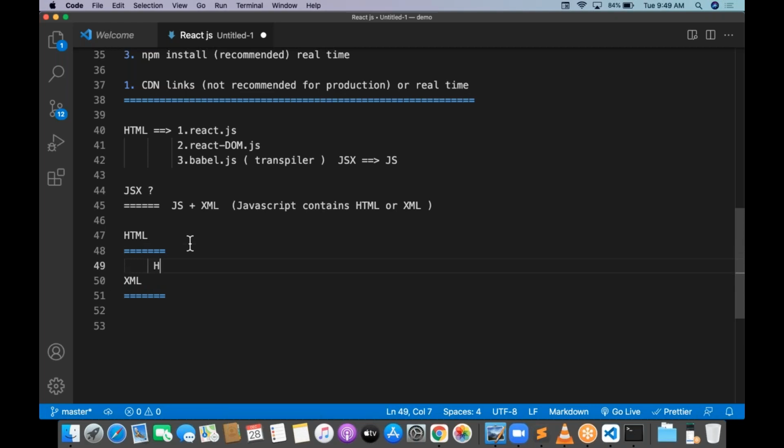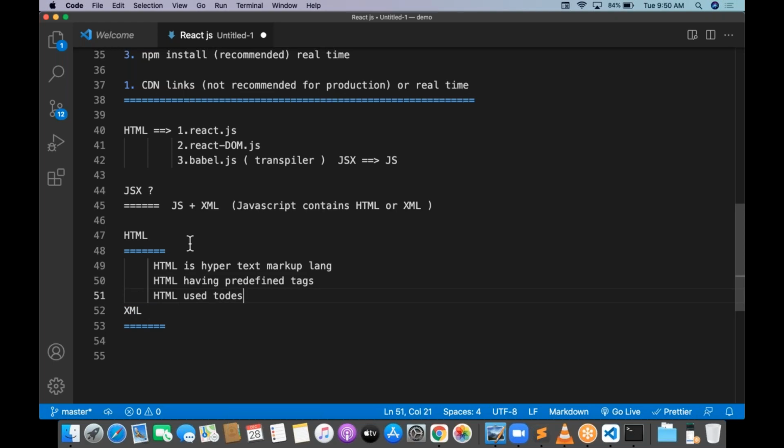What is HTML? HTML is hypertext markup language. We know this very well. HTML is going to be having predefined tags. HTML is used to design web pages. Yes or no? That is just the basic usage of the HTML and the structure of the HTML.